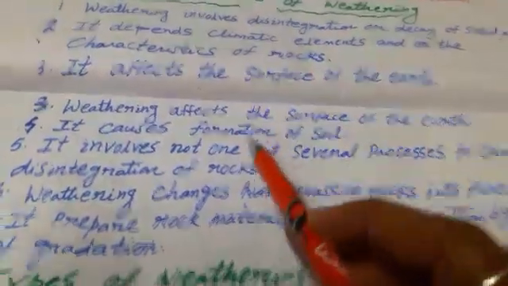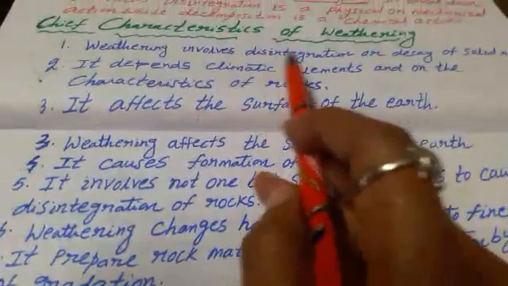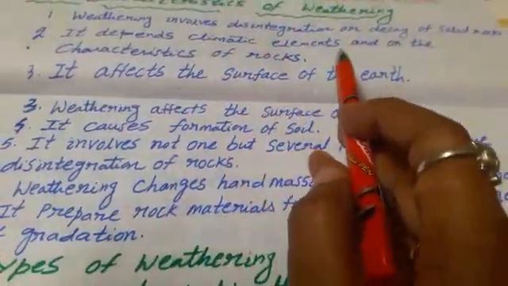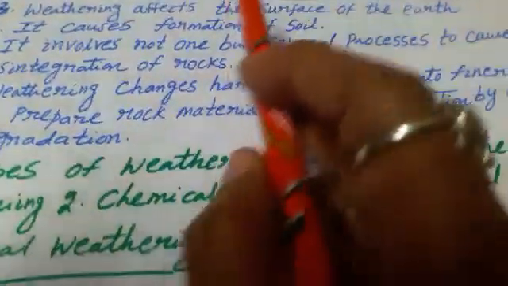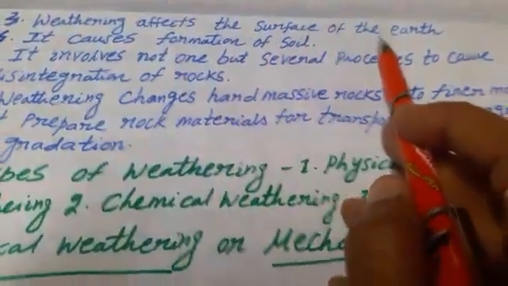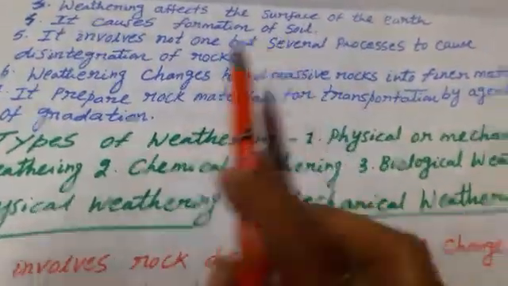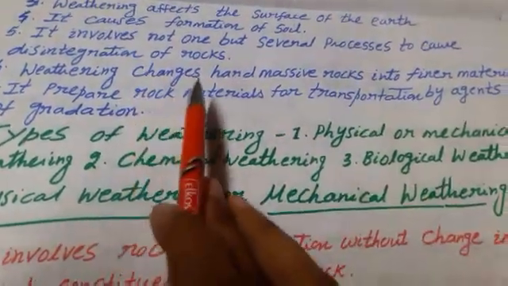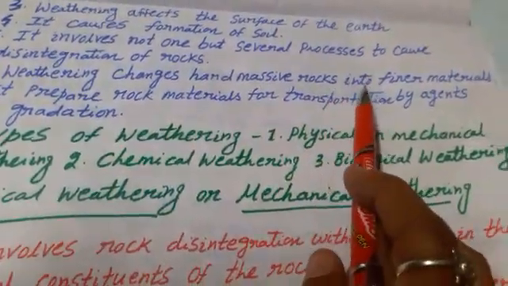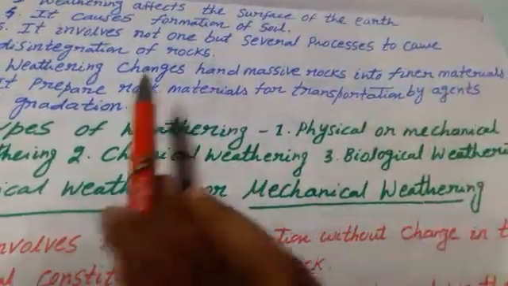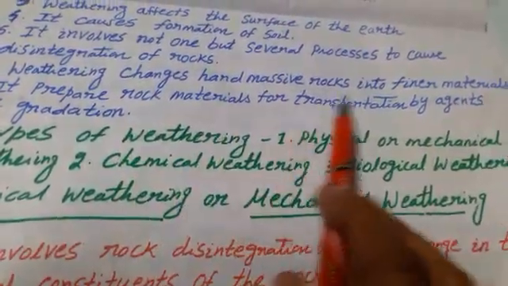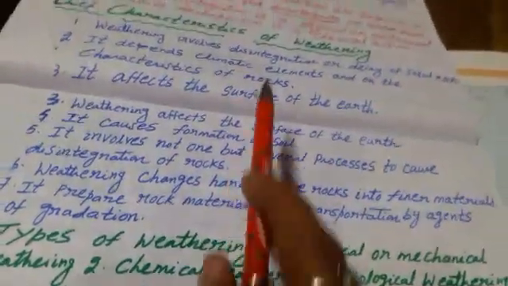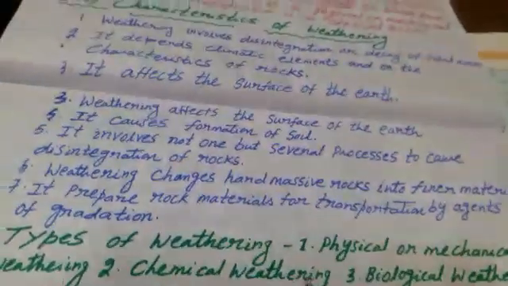So what are the characteristics of weathering? It involves disintegration or decay of solid rocks. It depends on climatic elements and on the characteristics of rock. It affects the surface of the earth. It causes formation of soil. It involves not one but several processes. It changes hard massive rocks, meaning huge masses of rock, into finer materials. It prepares rock materials for transportation by agents of gradation. According to the marks, you will write the points related to the characteristics of weathering.